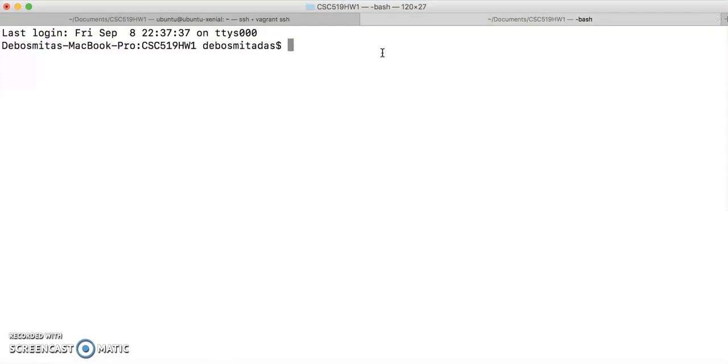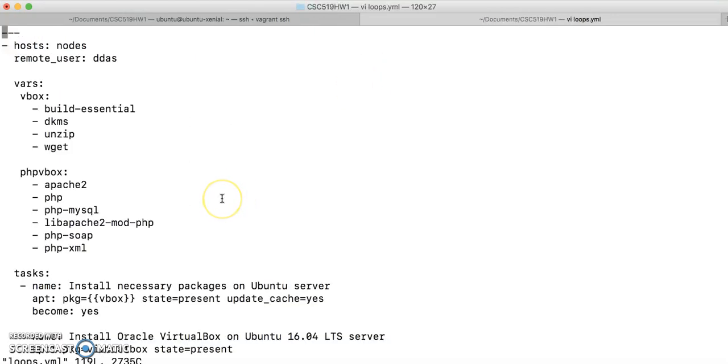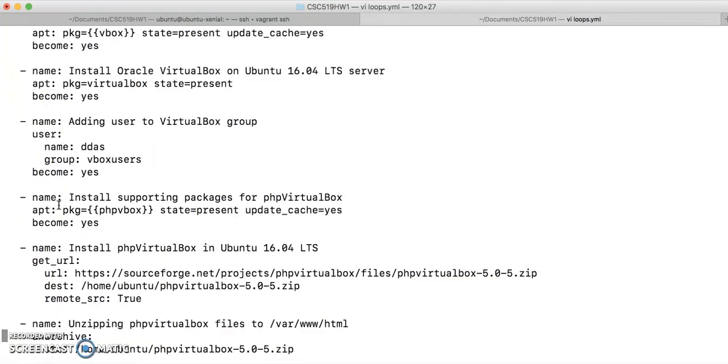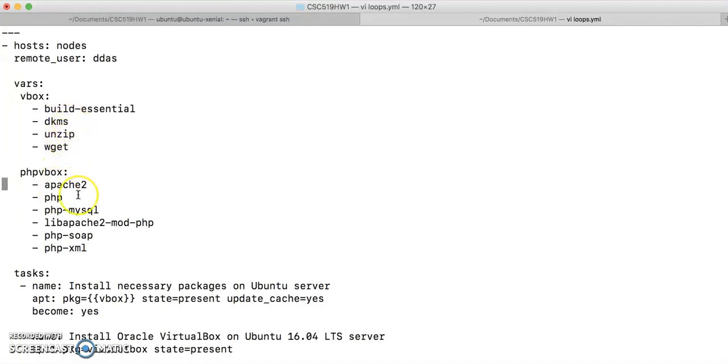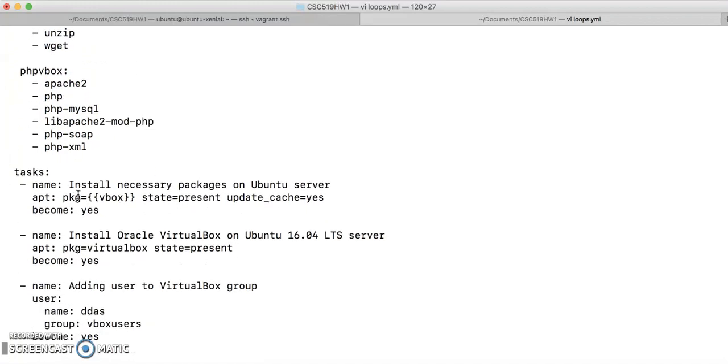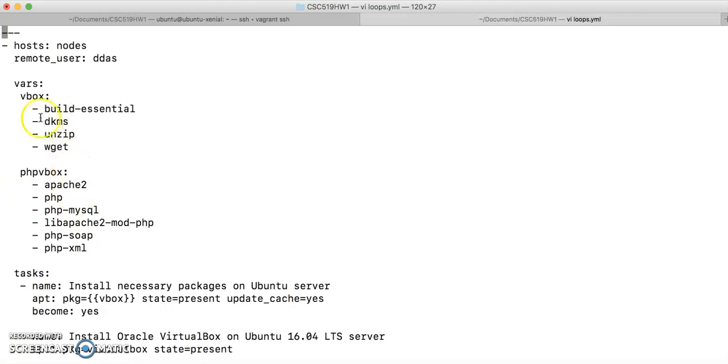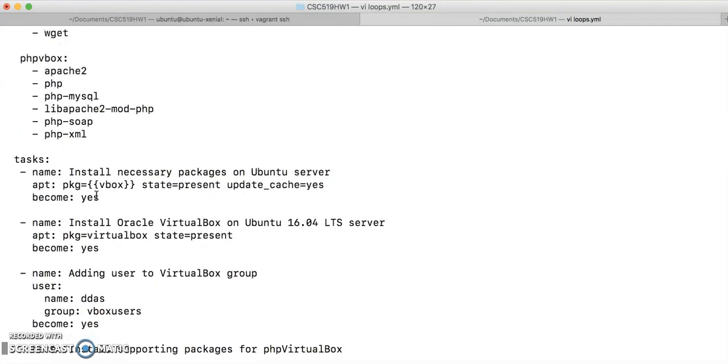I have already pre-created one YAML file to save time in this video. Let me show you the Ansible Playbook YAML file. Here what I have done is I have given the tasks. The first task is to install the necessary packages on Ubuntu server, and then I installed Oracle VirtualBox after installing the necessary packages. What are the necessary packages? The necessary packages are build essential, DKMS, unzip and wget that we will need while installing the virtual boxes.